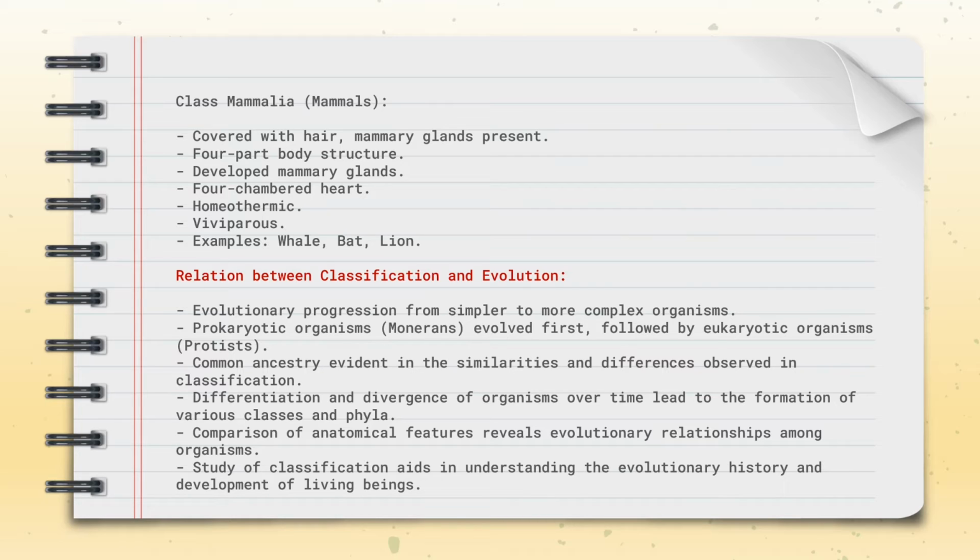Evolutionary progression from simpler to more complex organisms. Prokaryotic organisms evolve first, followed by eukaryotic organisms. Common ancestry is evident in the similarities and differences observed in classification. Differentiation and divergence of organisms over time lead to the formation of various classes and phyla.